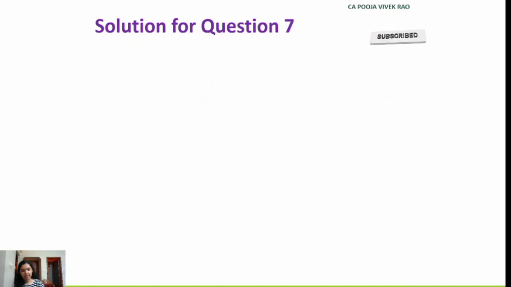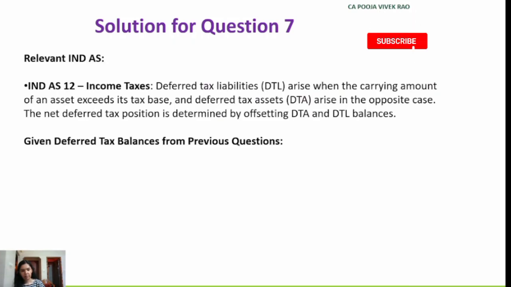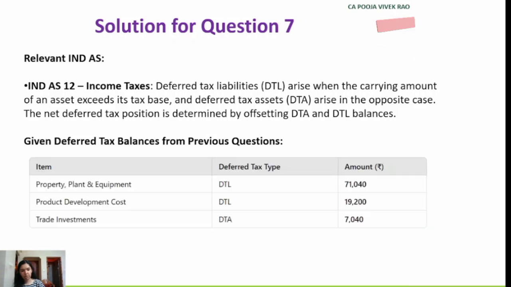So the relevant Ind AS applicable here is Ind AS 12, income taxes. So the deferred tax liabilities arise when the carrying amount of the asset exceeds its tax base, and deferred tax asset arises in opposite case. The net deferred tax position is determined by offsetting the DTA and DTL balances. Hence, for 3 questions, now we have computed the deferred tax asset and liability. So let's see the balances of those.